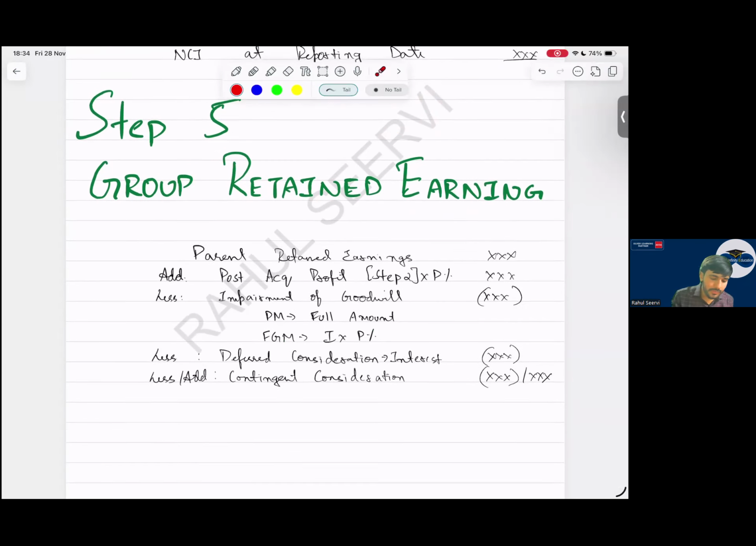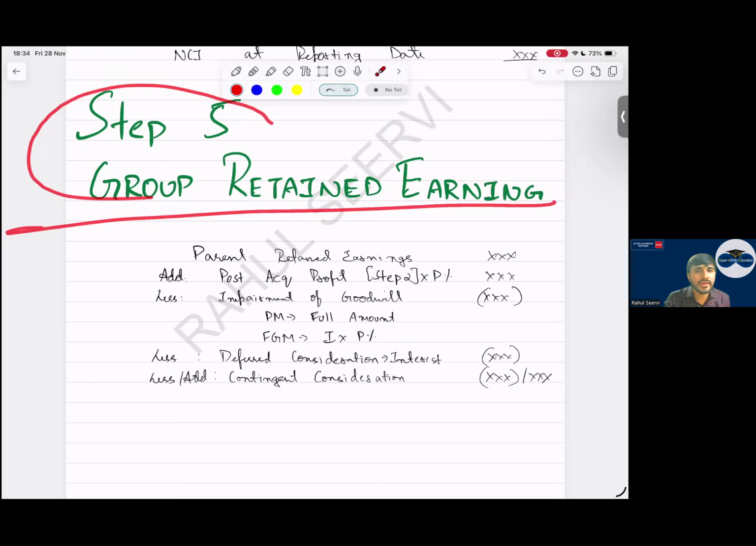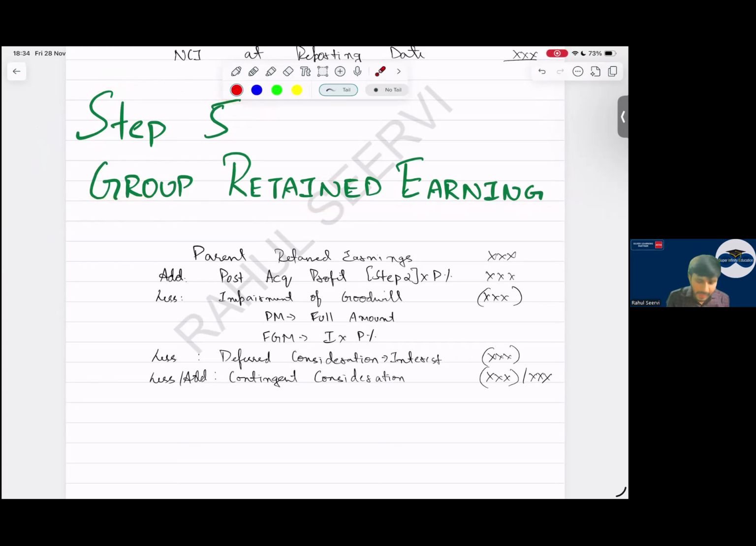Then coming to your step number 5. So step number 5 is what? Group retained earnings. Parent's retained earnings, it will be provided in the balance sheet. Take it. Then add post acquisition profits. So post acquisition profit, how do we get? Step number 2, the difference, and apply the parent percentage. Less impairment of goodwill, sir.